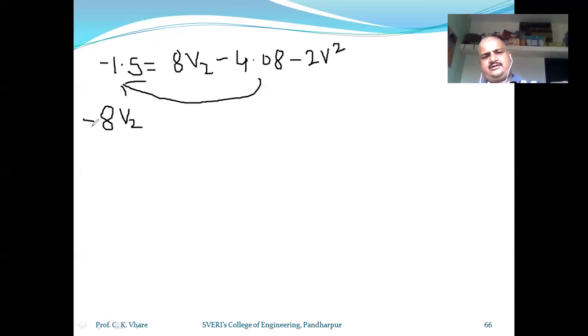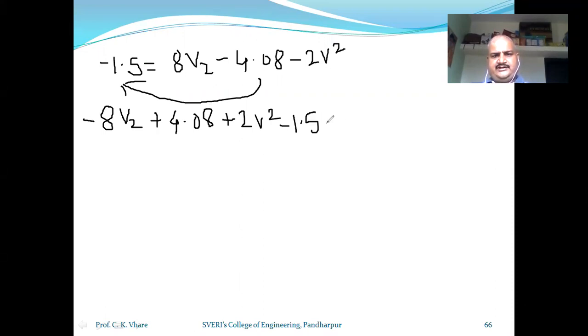Now when it goes to the LHS, it will be minus 8V2 plus 4.08 plus 2V square minus 1.5 is equal to 0.